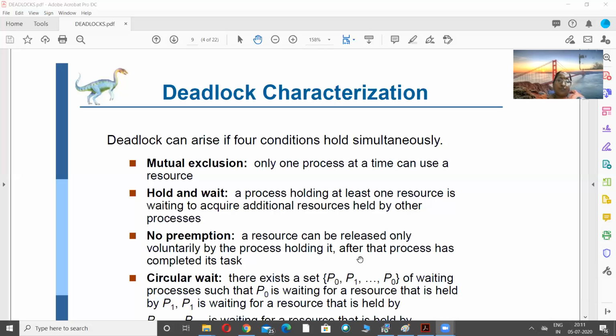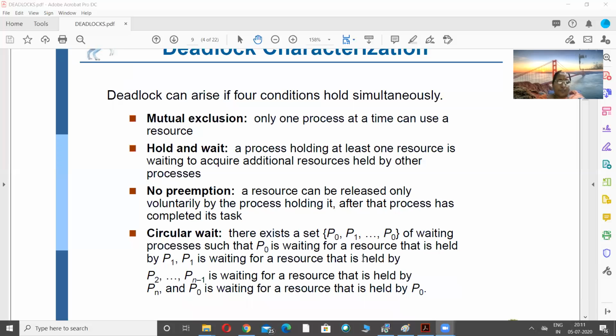Now, circular wait. The circular wait is an extension of hold and wait, wherein each process, that is process P1, has some resources with it, but is still waiting for the resource that is held by process P2. Similarly, P2 is waiting for the resource that is held by P3 and so on.